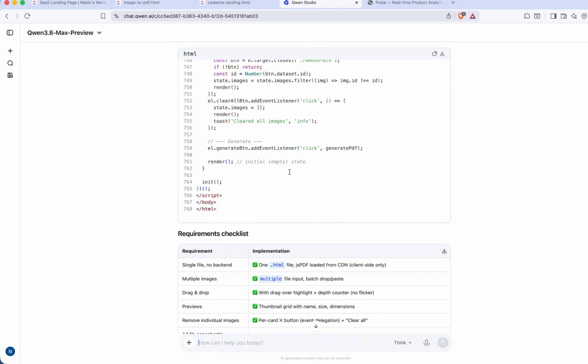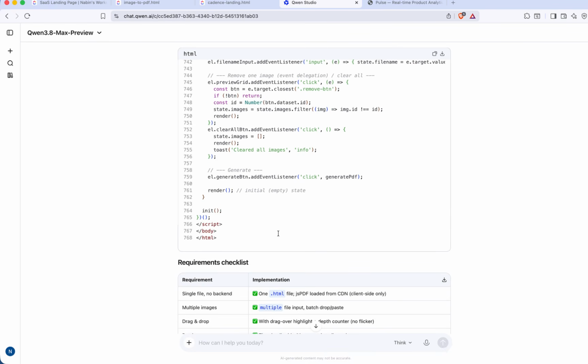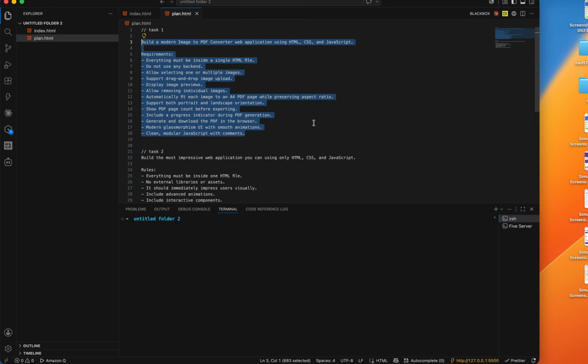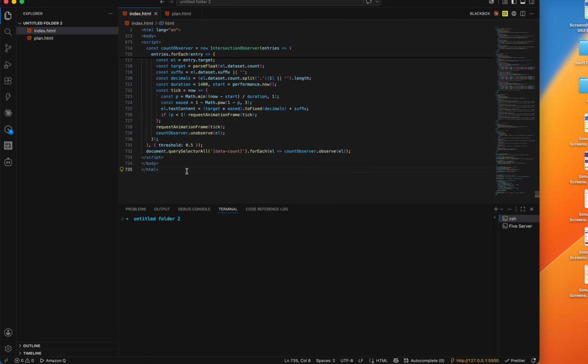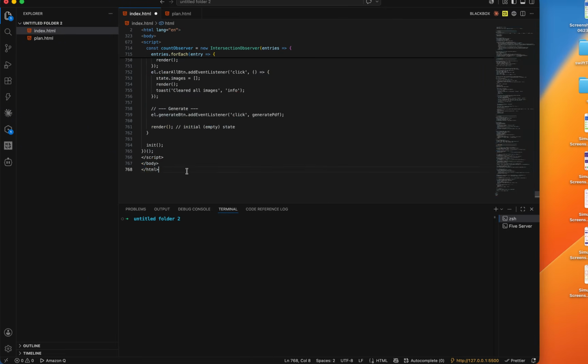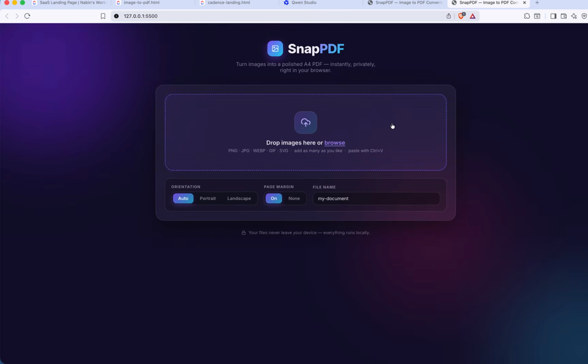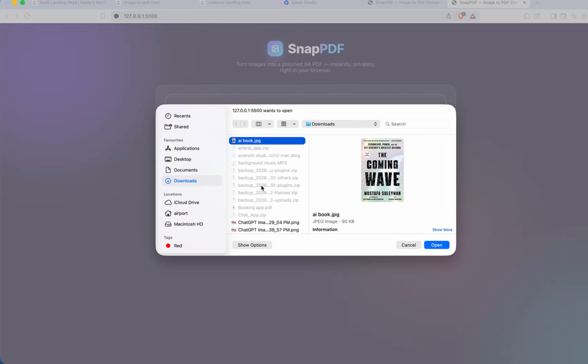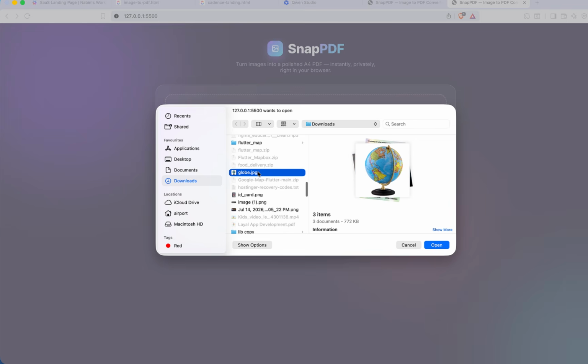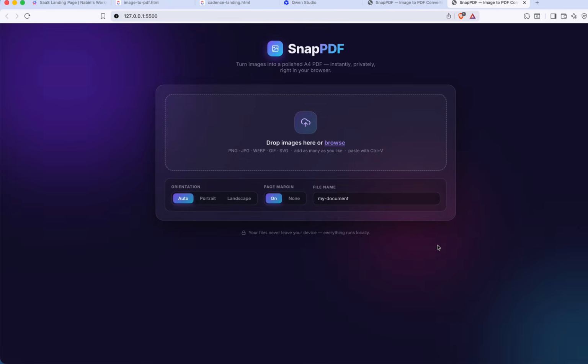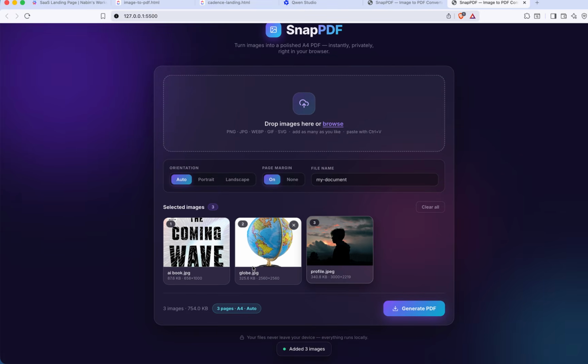Now Qwen has completed it. Again it returns nearly 800 lines of code. I'll copy it, go to index.html, replace my previous code, paste the new code and go live again. Okay, it is also good. Let's select some images. I'm going to select the same images that I selected previously. Okay, 2 images, 3 images. Open. The images will be reflected here.